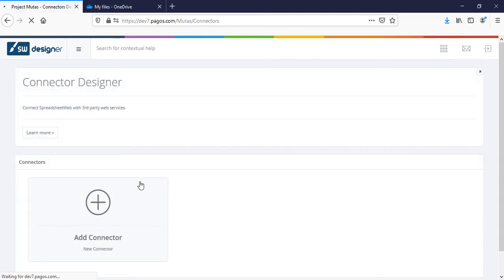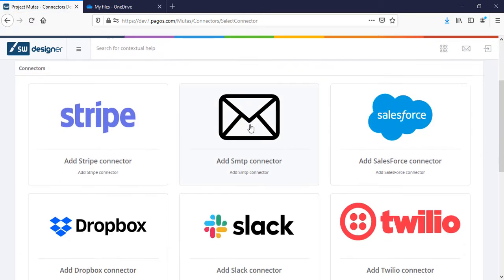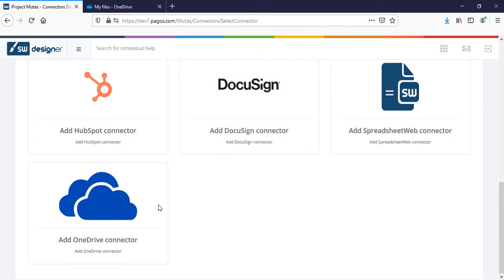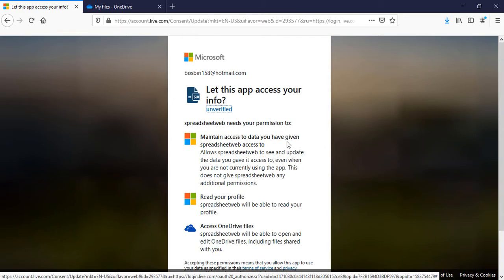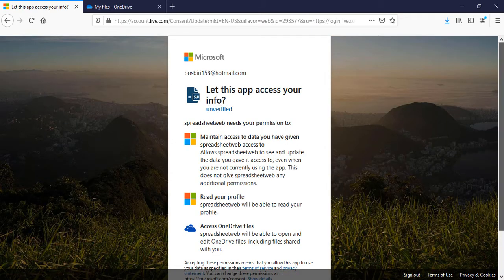To do this, first go into the Designer interface and then select the connectors module. Here, click the OneDrive connector and then give it a friendly name. The path option doesn't show anything at this point, and the connector hasn't been authorized. Click Authorize, enter your details for OneDrive access, and allow access by SpreadsheetWEB.